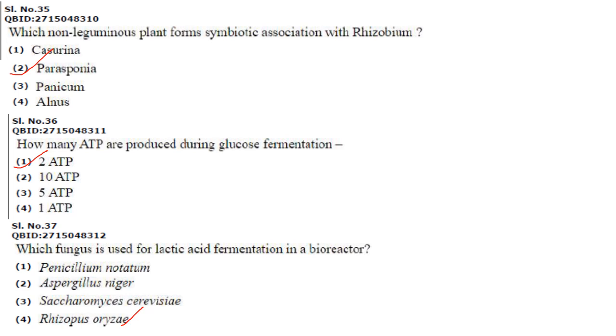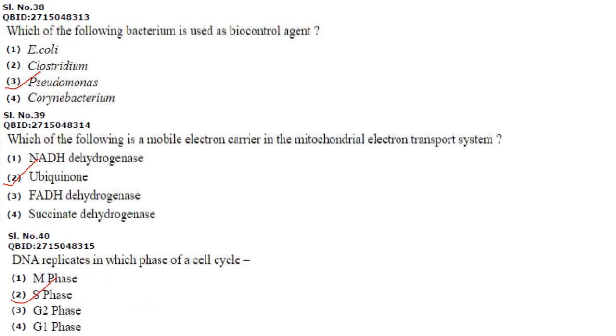Next one. Which fungus is used for lactic acid fermentation in a bioreactor? So for lactic acid fermentation, you use Rhizopus oryzae. Answer is option 4. Next one. Which of the following bacterium is used as biocontrol agent? So biocontrol agents are natural enemies of insects and pests. So which bacterium is used as biocontrol agent means it is Pseudomonas.